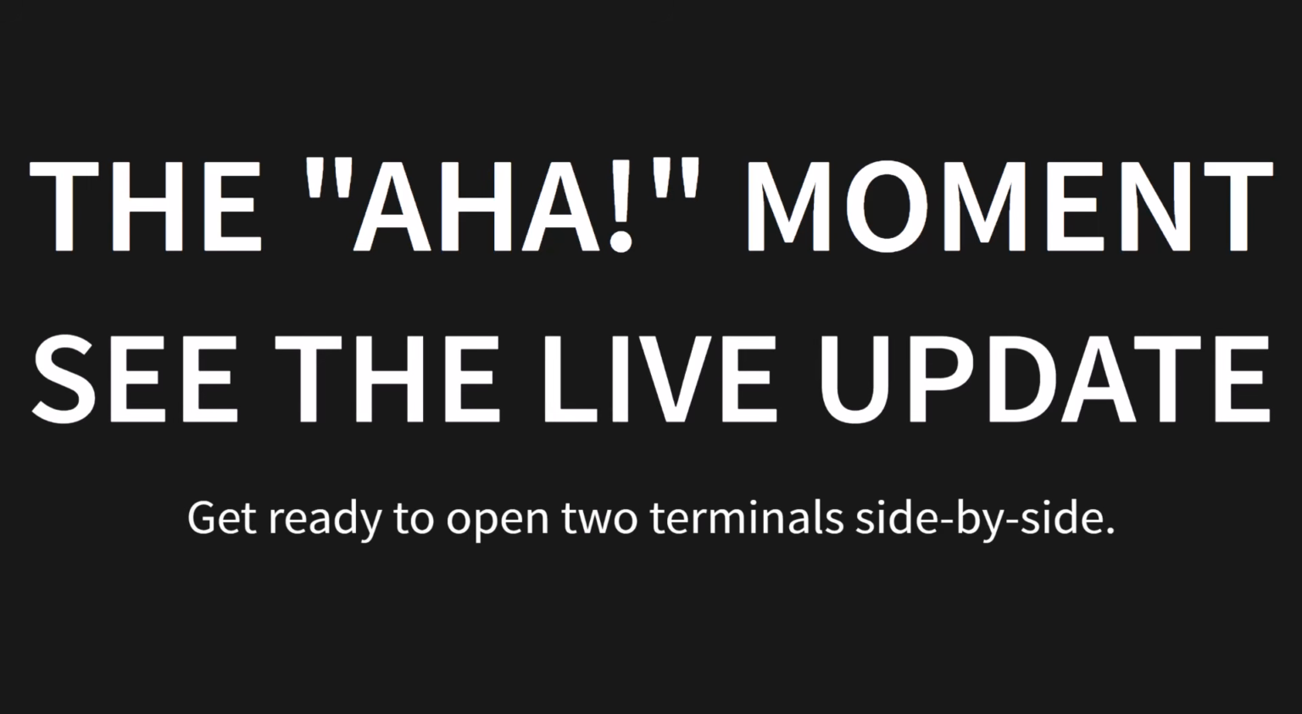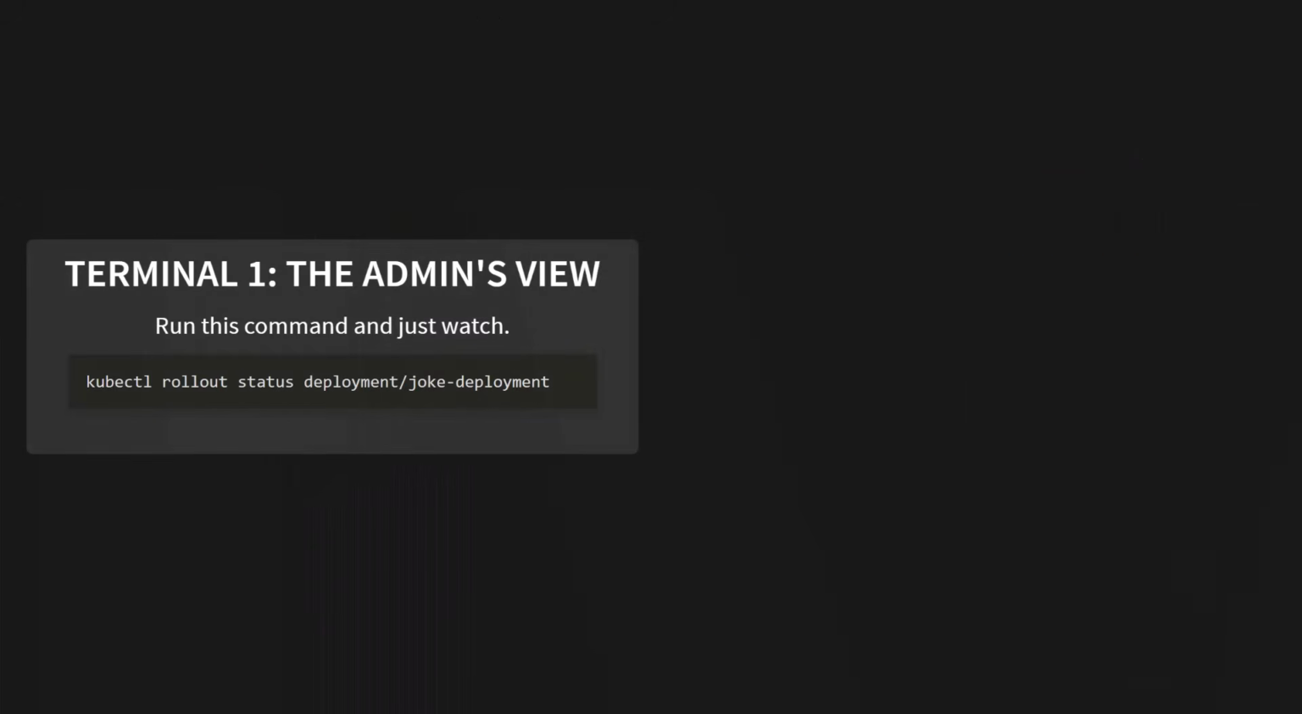And now for the aha moment. Let's see the live update. Get ready to open two terminals side by side. This is where it all comes together. On your first terminal, the admin's view, run this command and just watch it. kubectl rollout status deployment/joke-deployment. Don't do anything else, just let it sit there.